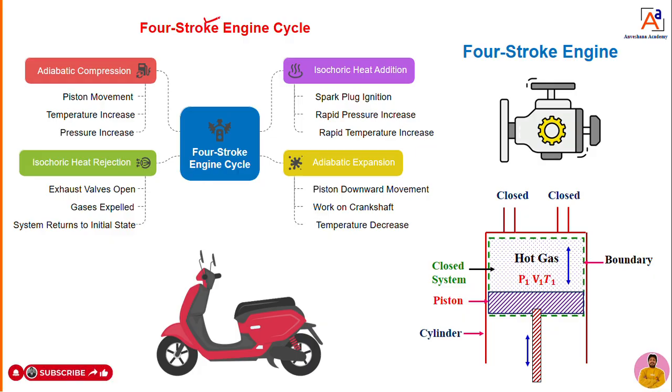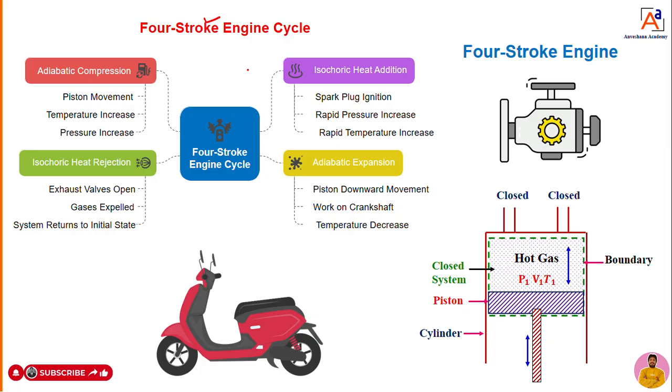Nicholas Otto invented the four-stroke engine, that is the gasoline engine. The gasoline engine or Otto engine is invented by Nicholas Otto. During his research journey, or his experimentation journey, he understood some basic principles of the Otto engine, as I told in the previous class.